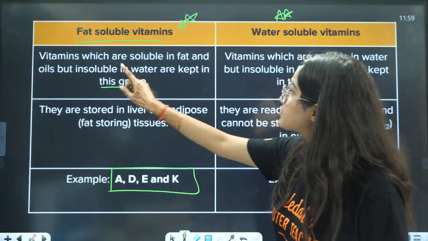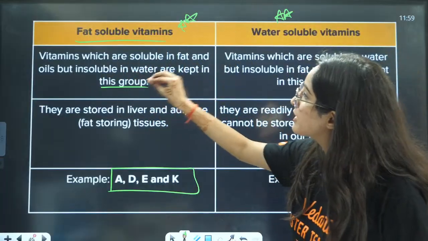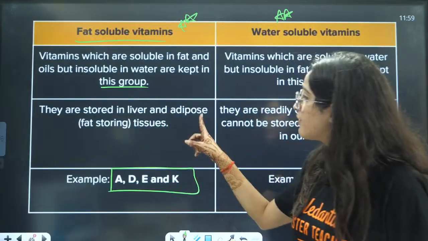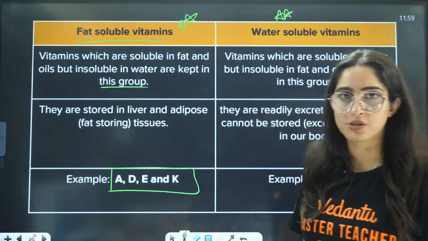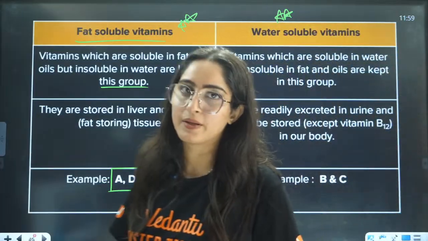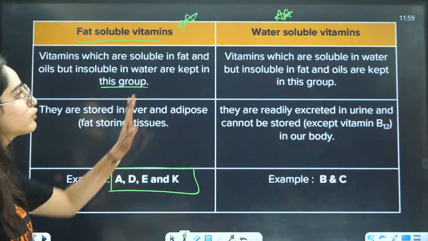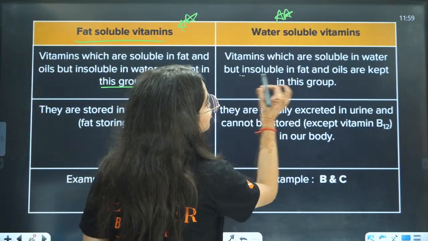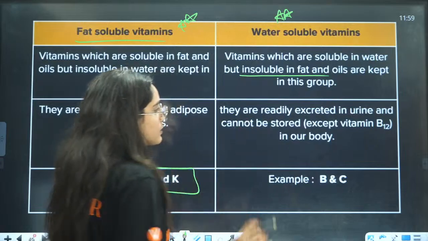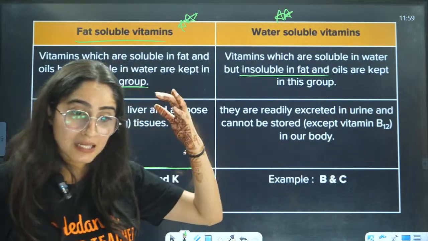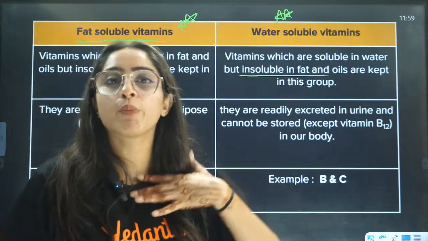Vitamins which are soluble in fat and oils but insoluble in water are kept in this group. They are stored in the liver and adipose tissues. So basically, they are stored in the liver, where they are required. If you talk about water soluble vitamins, they are soluble in water but insoluble in fats and oils, and are kept in this group. They are readily excreted in urine because they are soluble in our body.